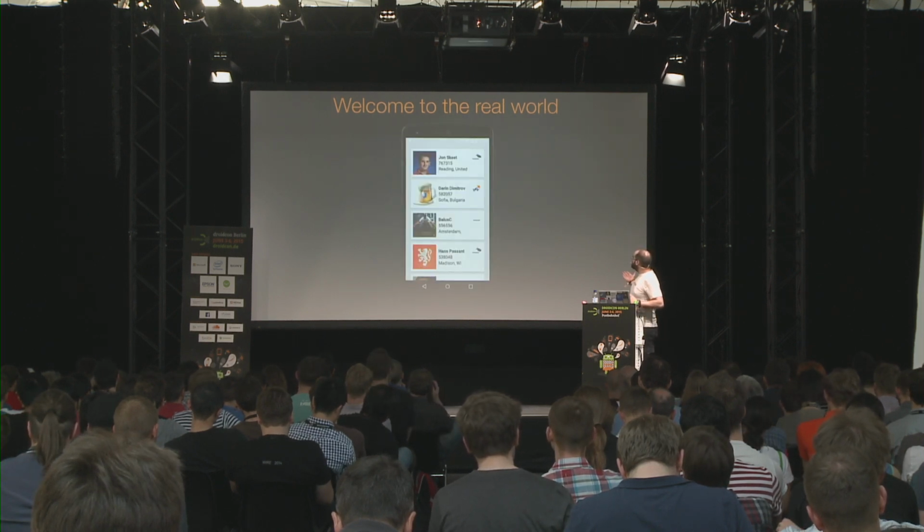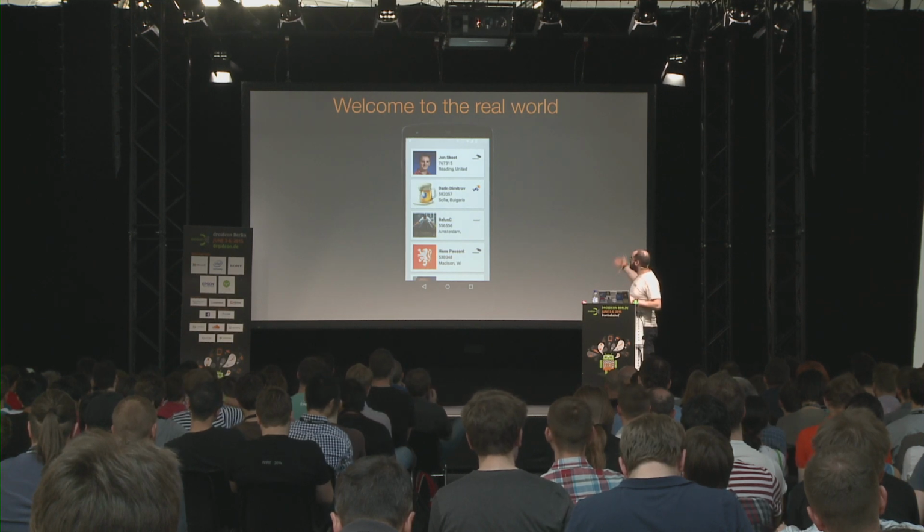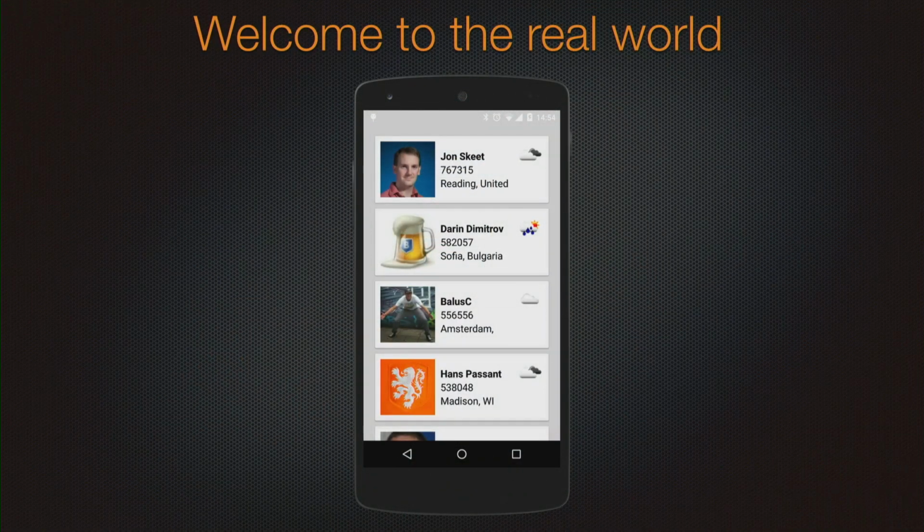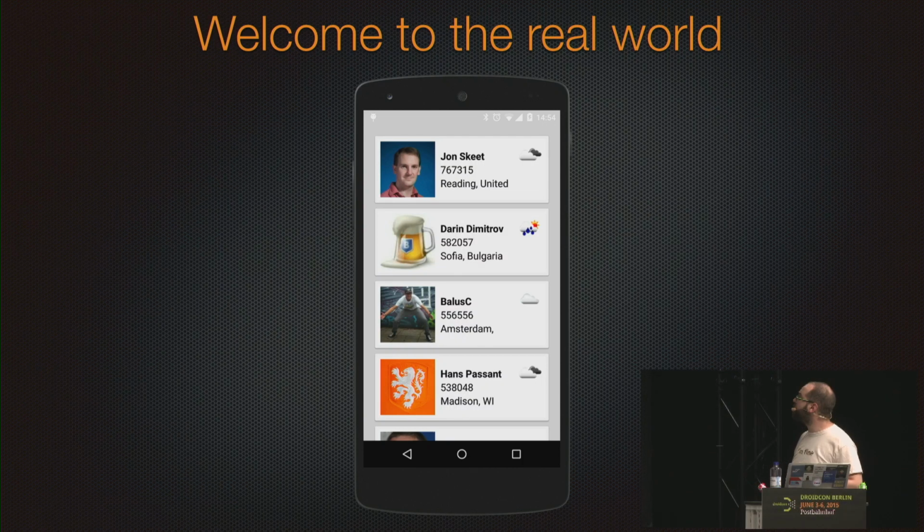And this is the application. It's a kind of easy thing, list view or cycle view or whatever. We are fetching data from Stack Overflow. We are displaying the picture, name, reputation, number, city, and we are fetching the forecast from Open Weather Map API. We are attaching a listener if the user taps one of the items. If the Stack Overflow user has a web page, it opens the profile, or it opens the Stack Overflow profile.